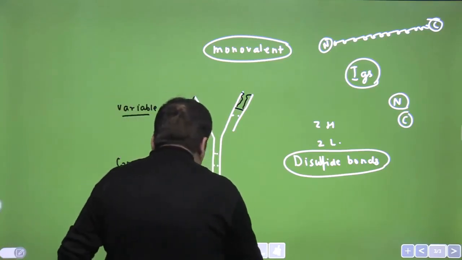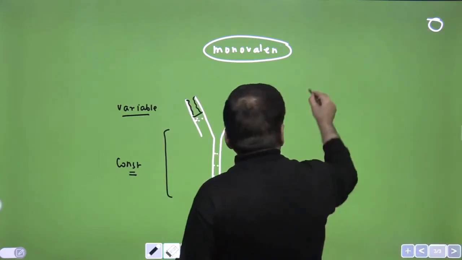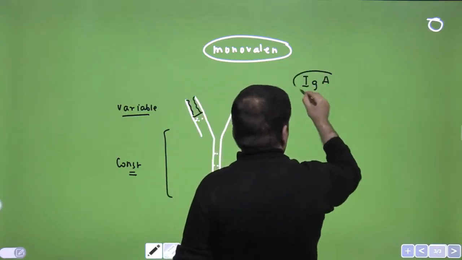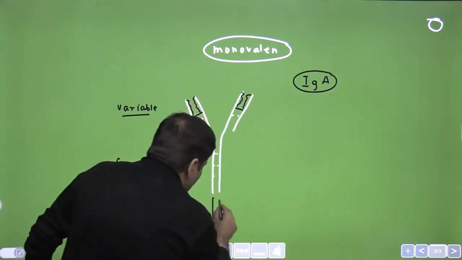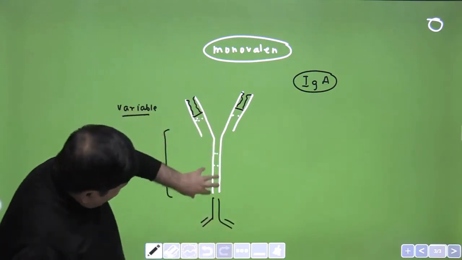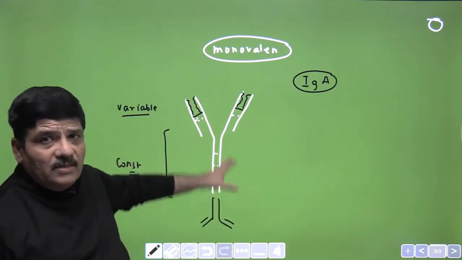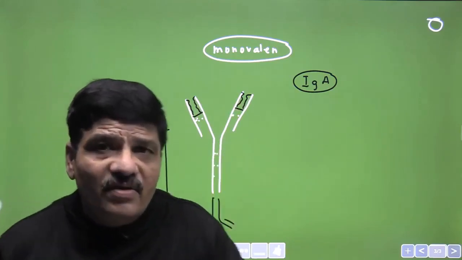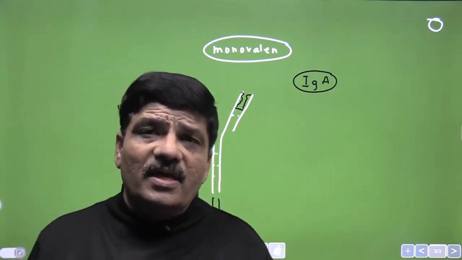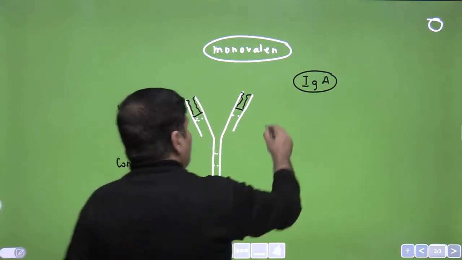There are various classes of antibody molecules that are present, and they include what is called IgA. So you already know about the IgA class of antibodies. It is a divalent antibody. So a divalent antibody will be something like this, and you can imagine another monovalent form present here, and it will have four antigen binding sites in total. It is also called secretory antibody. It is also called anti-infective antibody, and it is present in the body secretions like saliva and colostrum, if you remember. So this is the IgA class. A question has been asked on this.